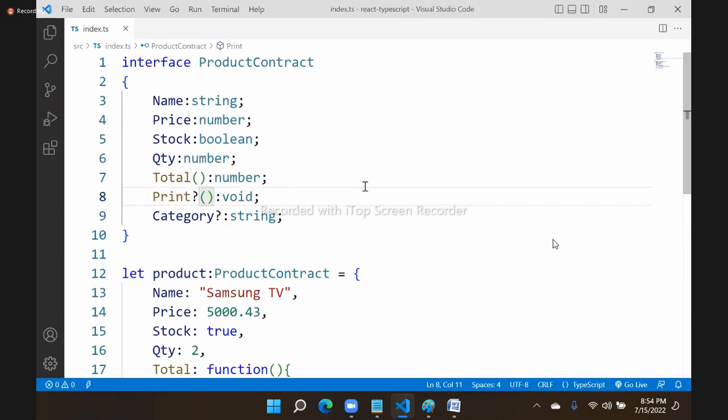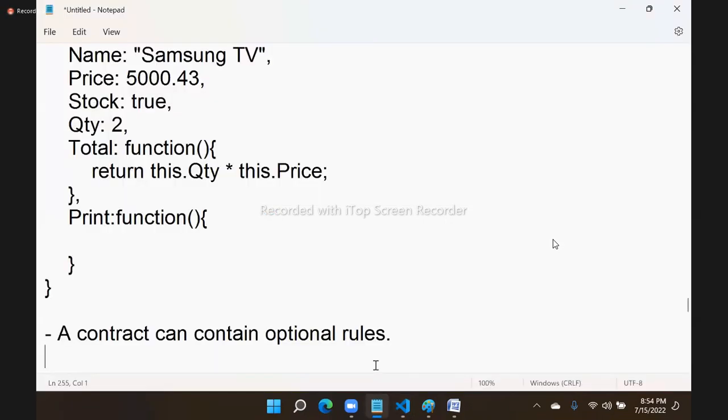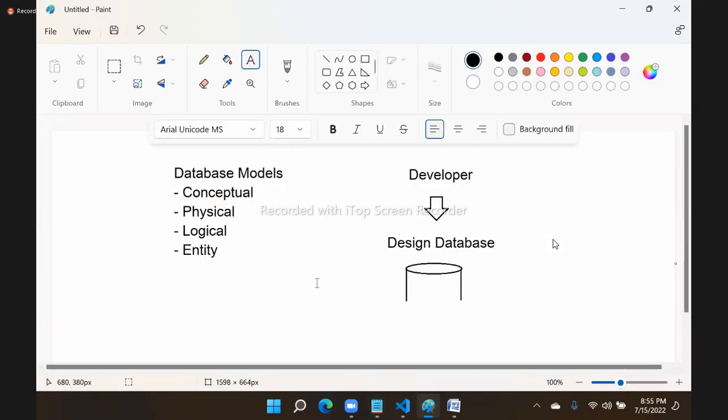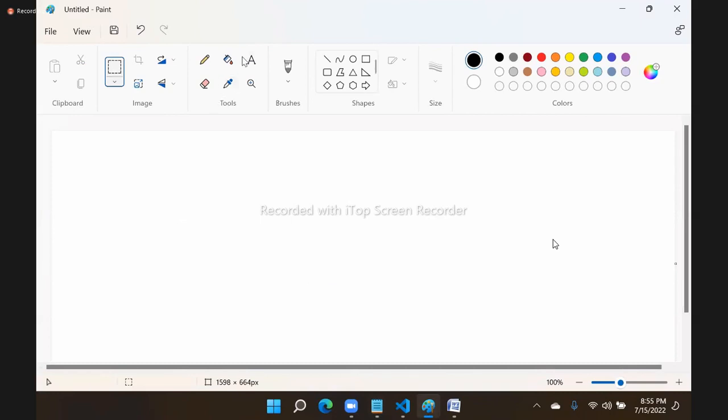Now the question here is, why can a contract have optional rules? Because rules mean mandatory, right? Why are you saying that you can ignore some? Why can a contract have optional rules? This is a very valid question. A contract supports optional rules. Why? Why must there be optional rules?